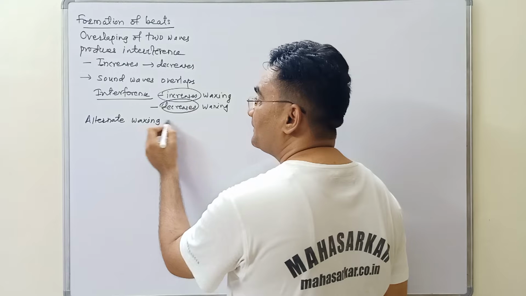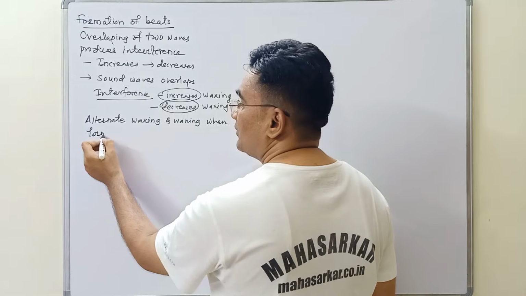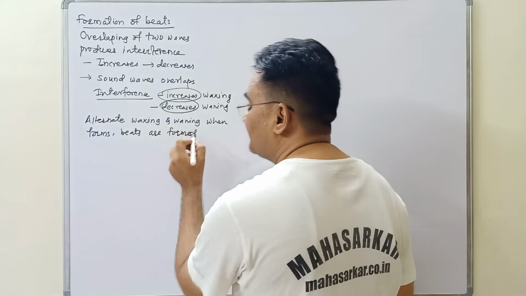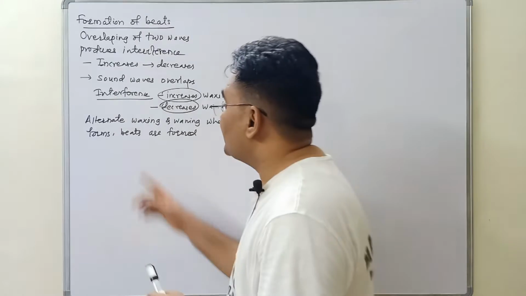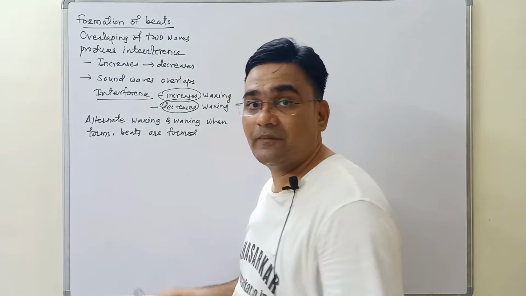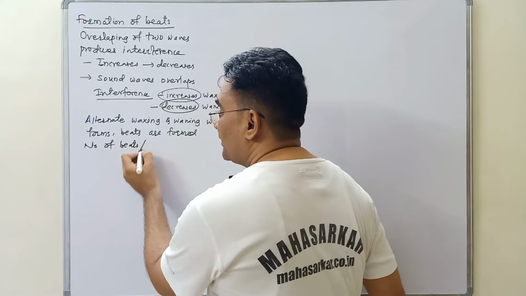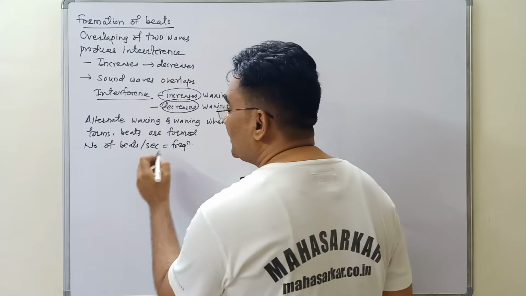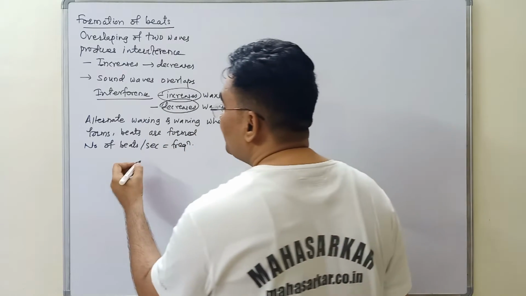So when alternate waxing and waning form, we say beats are formed. The number of beats per second is called the frequency of the beats, and the time required to complete a beat, meaning one waxing and one waning or two consecutive waxing, is called the period of the beat.